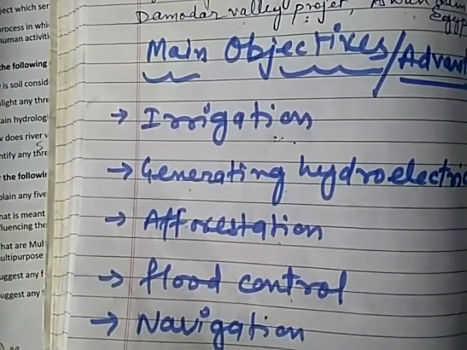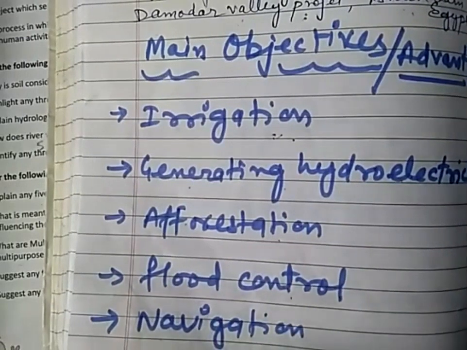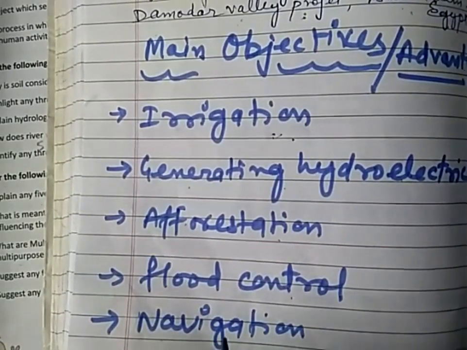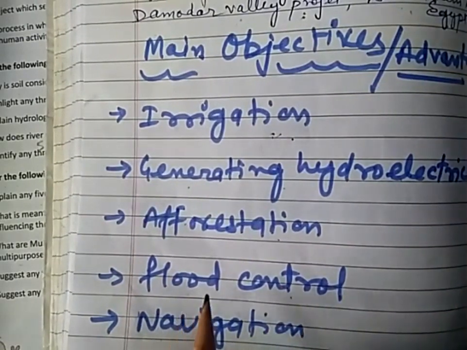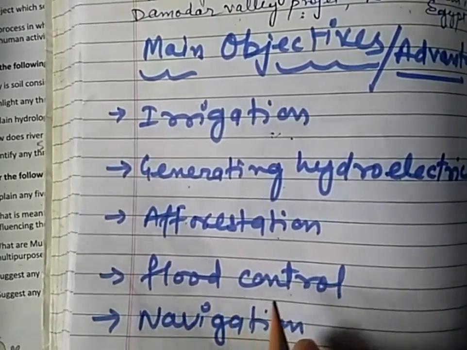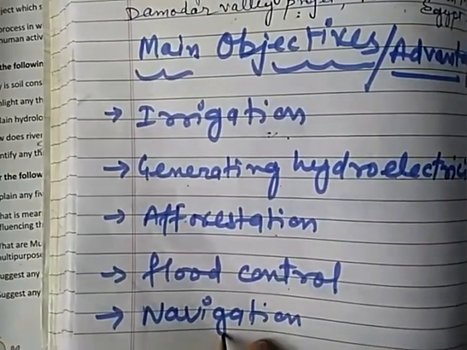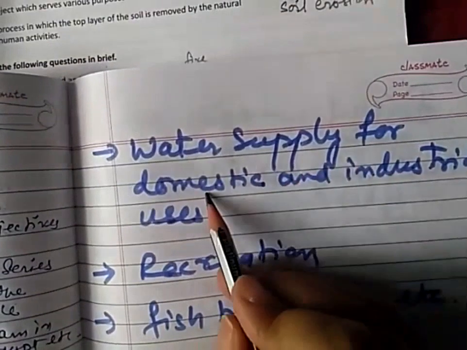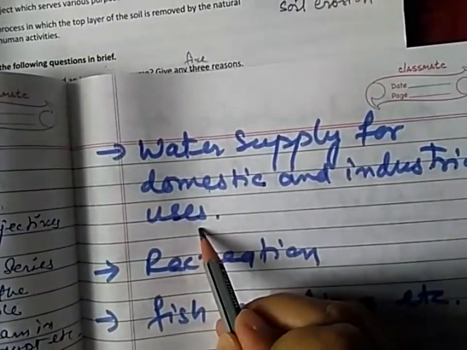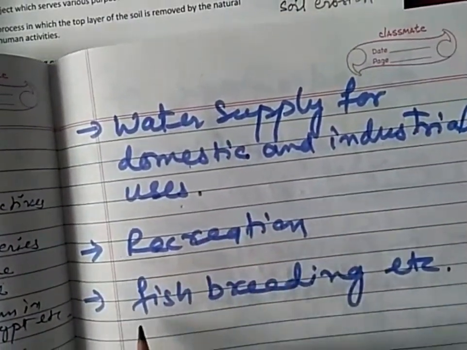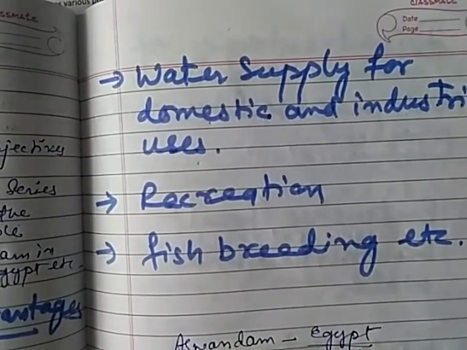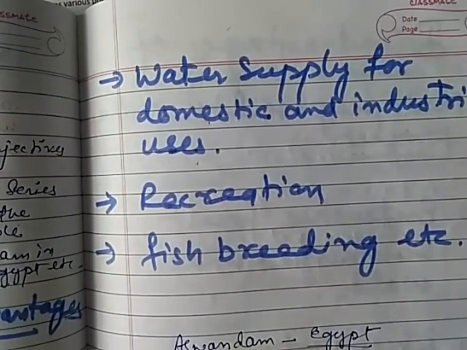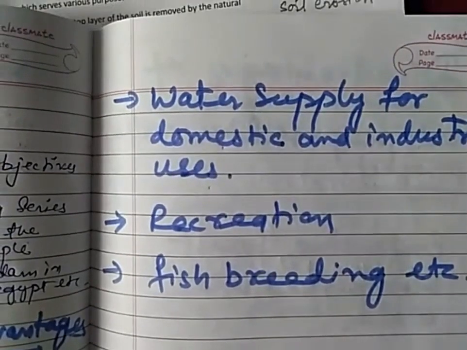You know River Kosi, which is known as the Sorrow of Bihar, large dams are constructed on it in order to control the flood. So the main objective of a multi-purpose river valley project is to control the flood. Then it also promotes navigation. Then water supply for domestic and industrial uses, recreation, and fish breeding, etc. These are the advantages or objectives of multi-purpose river valley project. Note down.